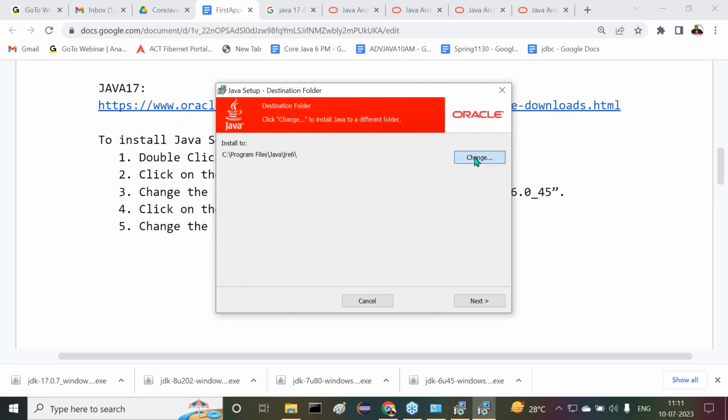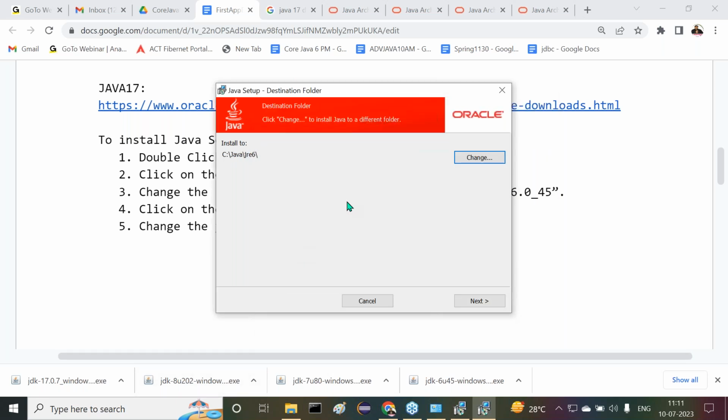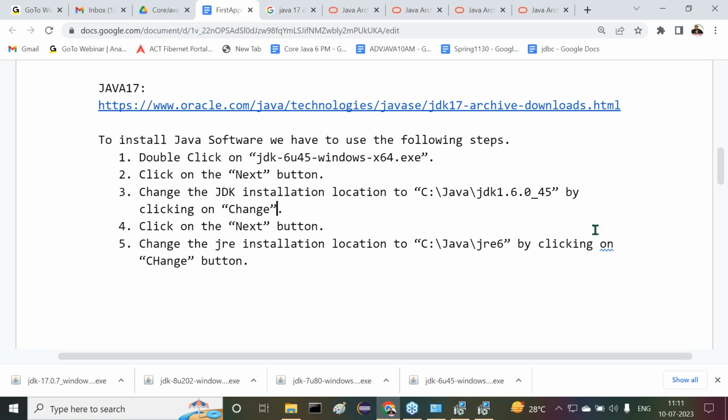Now observe carefully. I need to click on the Change button. Program Files here we have to remove, then C:/Java/JRE6. Click on the OK button. Here also, by clicking on the Change button. In both the cases, just by clicking on the Change button, we are able to provide the location. By clicking on the Change button, we are able to do this particular task. It's completed now.